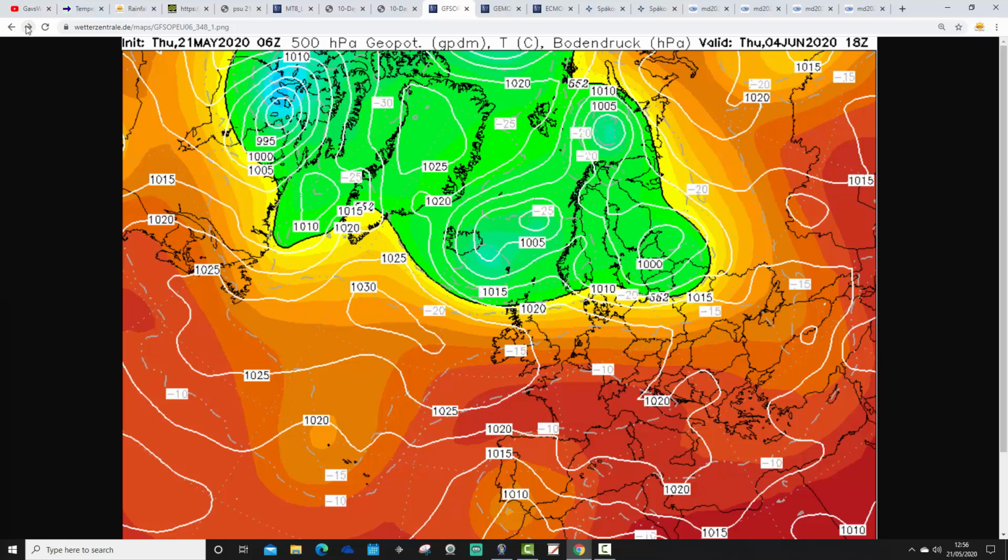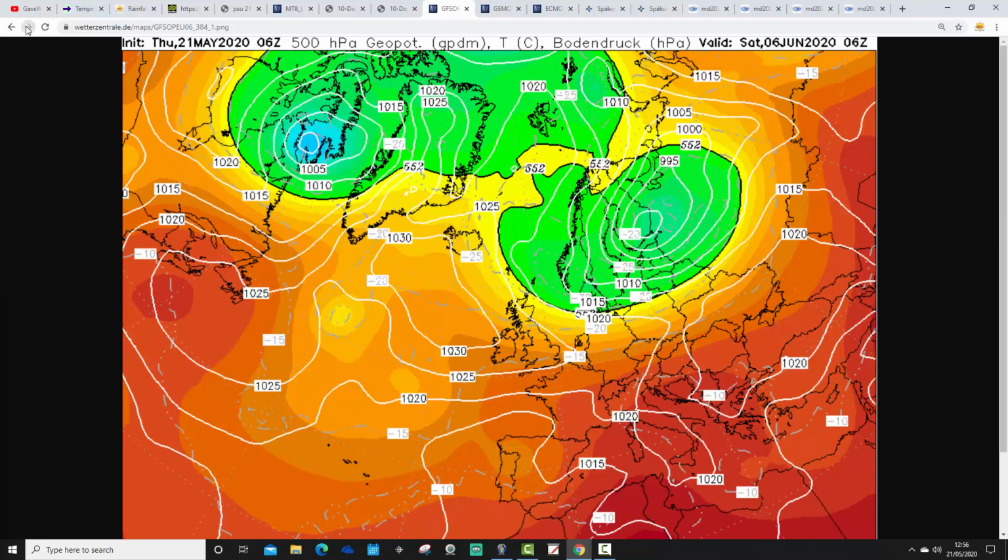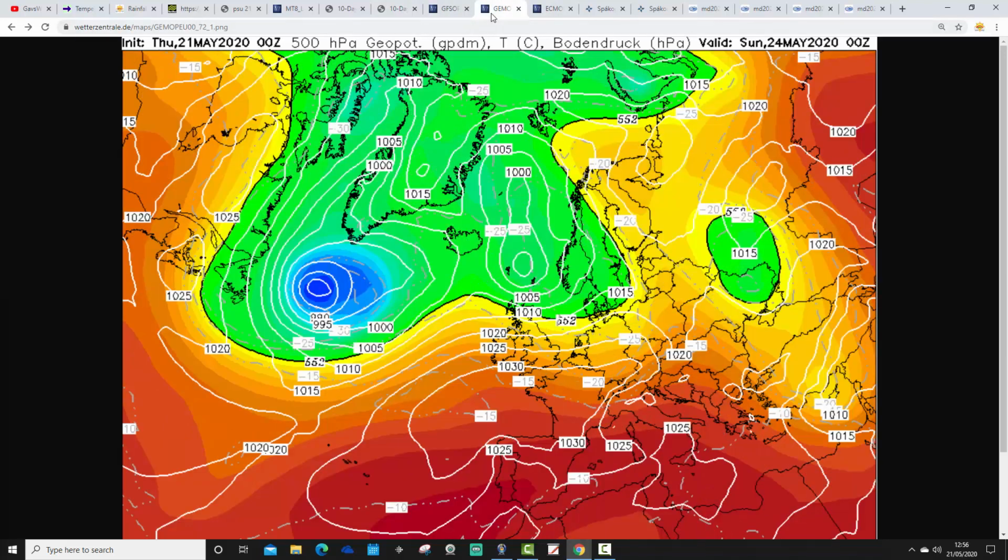Later on, we try to turn things a little bit more unsettled as we come to the early part of June. But even then, we don't really see a breakthrough of those unsettled conditions down into the south. So even up to as far as we can get with GFS today, which is Saturday the 6th, it's still mainly dry and warm in the south. Northern areas are just a little bit more showery. Loads and loads of high pressure emphasis on that GFS run, I have to say. It looks really dry, particularly so for England and Wales. This is for GM, so again, high pressure building up from the south on Sunday.